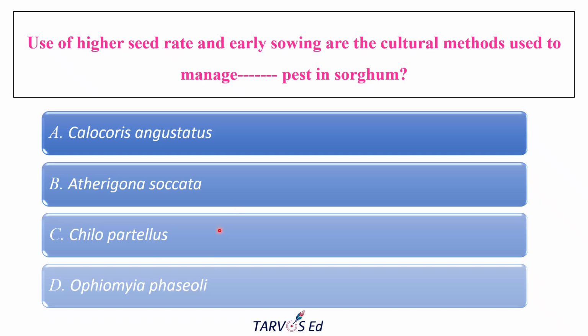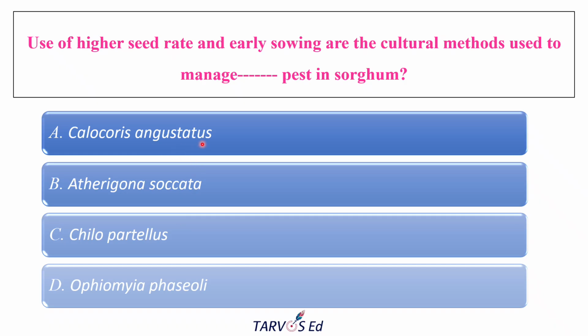So the thing is that you should also remember the scientific names of major pests in major crops, at least, because most of the time they won't be giving the common name. They will easily mention the scientific name. If you are confused about those scientific names, you will get stuck right there. Okay, so be clear on this.